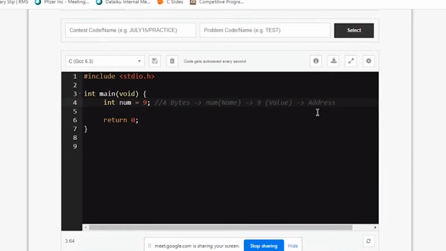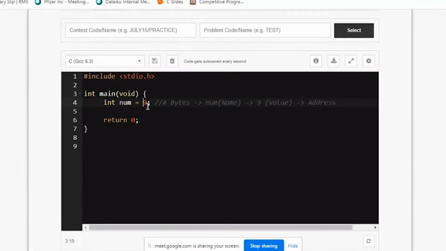So everything in a computer is with respect to address. But since we use a high level language like C, we don't encounter programming with addresses. We encounter programming with the names for those addresses and the values, because working at address level is a bit complex. In the older languages, you can see working at address level. In microprocessor language also, to some extent, we work at address level. As we improved, the high level language reduced that complexity. So we have names for these addresses, and using these names, we are able to access the values. That's how the computer is working behind the scenes.